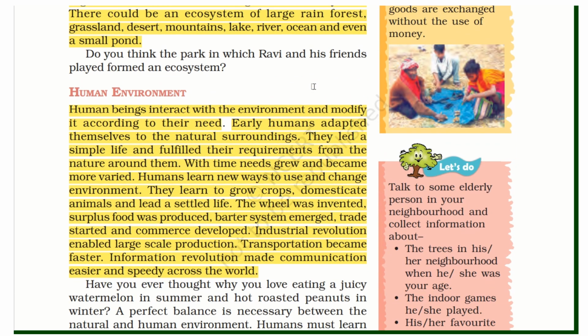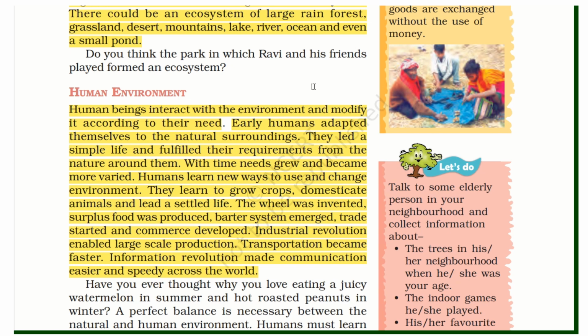Now, the human environment. Human beings interact with the environment and modify it according to their needs. Early humans adapted themselves to the natural surroundings. They led a simple life and fulfilled their requirements from nature. With time, their needs grew and became more varied. Humans learned new ways to use and change the environment.